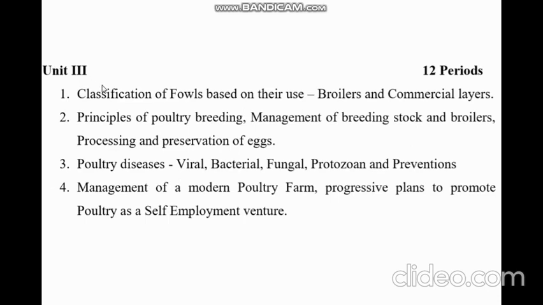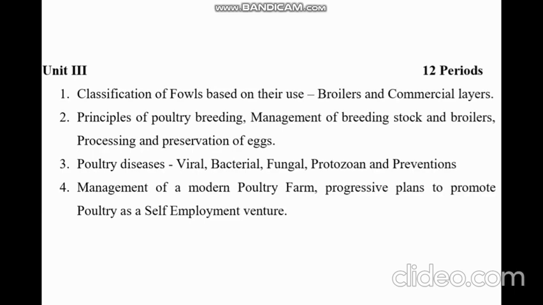Let us see what is there in unit 3. Unit 3 is basically on the classification of fowls, on poultry farming. As we all know about poultry farming, many of you have actually visited a poultry farm in your life, and those who have not, if you get a chance, please visit a poultry farm, and if possible, in this semester we will definitely go for a visit to a poultry farm.